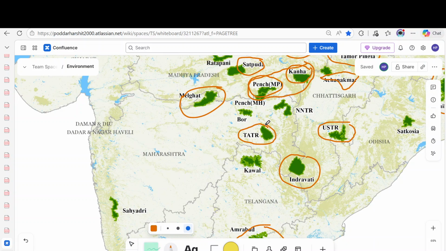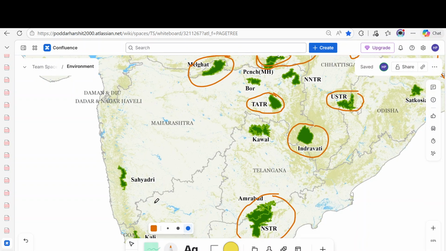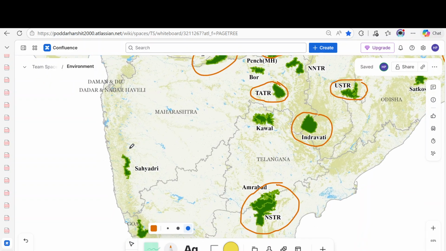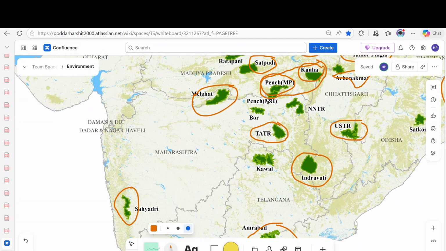Okay. This Tadoba Andhari Tiger Reserve is Maharashtra's oldest and largest tiger reserve. Okay. There is Sahyadri Tiger Reserve. This is the only tiger reserve in the northern Western Ghats of Maharashtra. Every other tiger reserve in Maharashtra is on the eastern side.